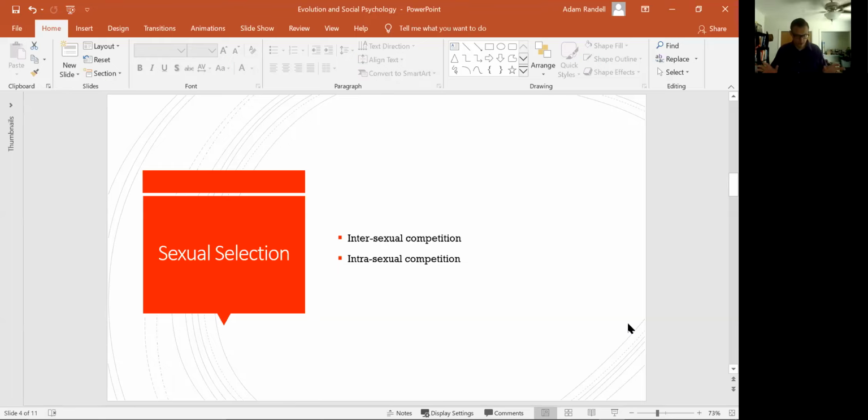Women absolutely care about it. Women absolutely care about how physically attractive their partners are, but men care about it on average more. And so women tend to compete with each other in that domain. So again, women compete with each other in the domain of physical attractiveness, men compete with each other in the domain of access to resources.